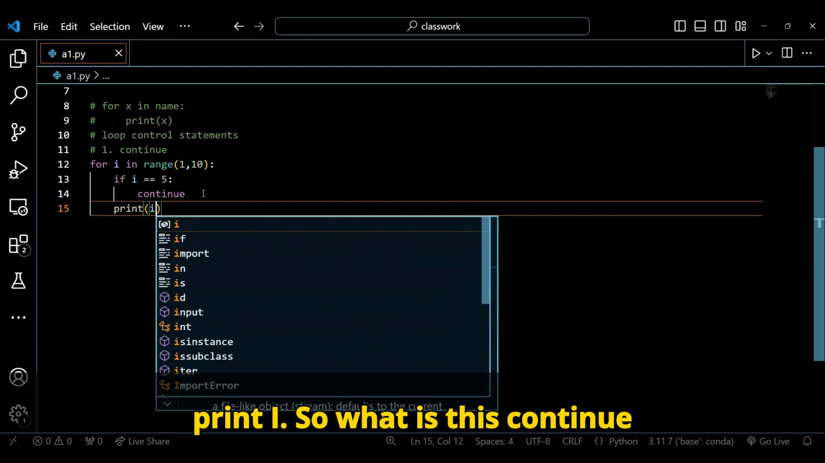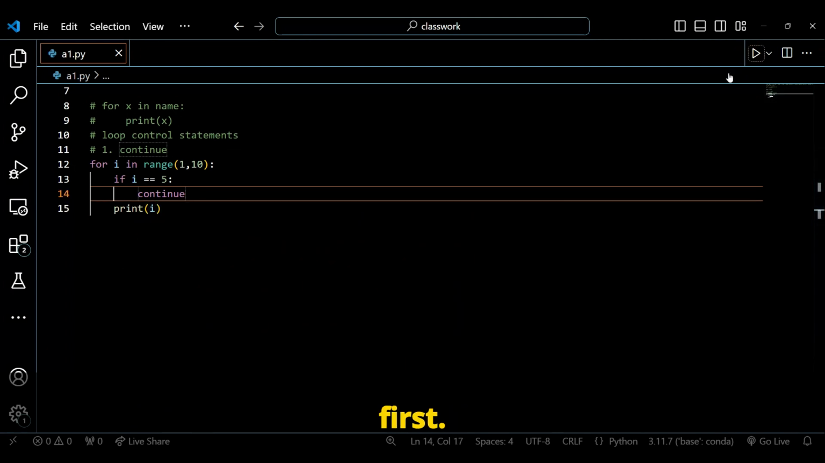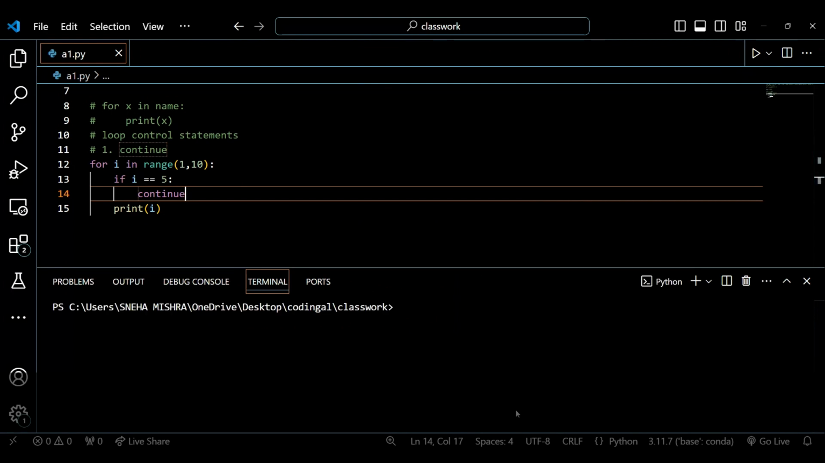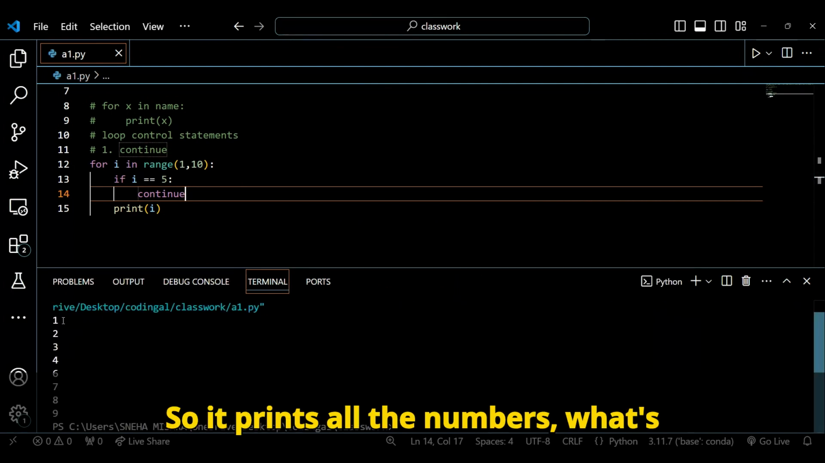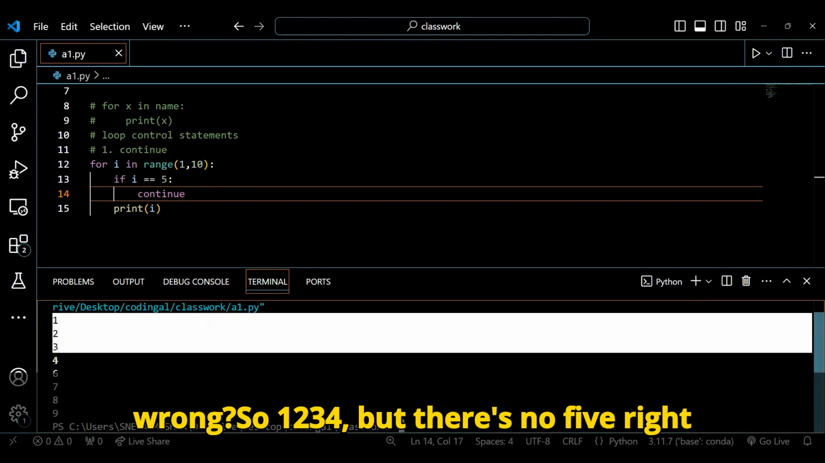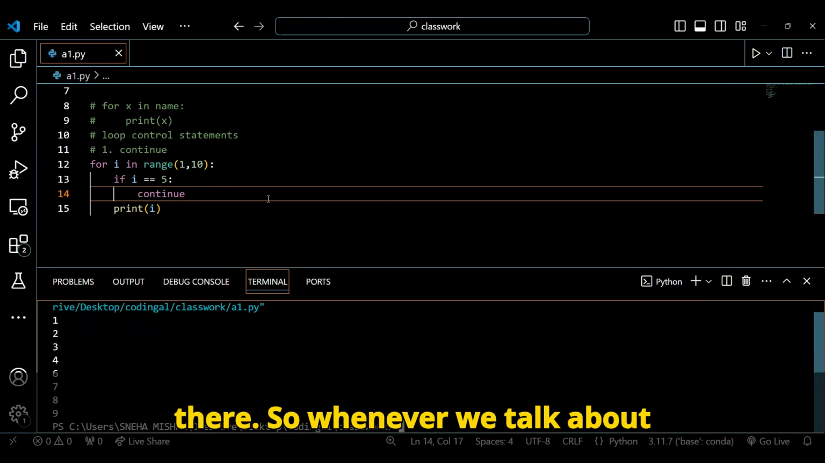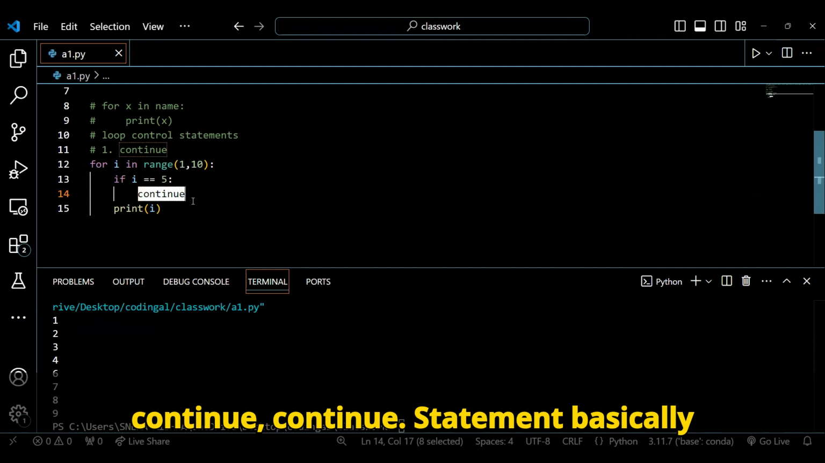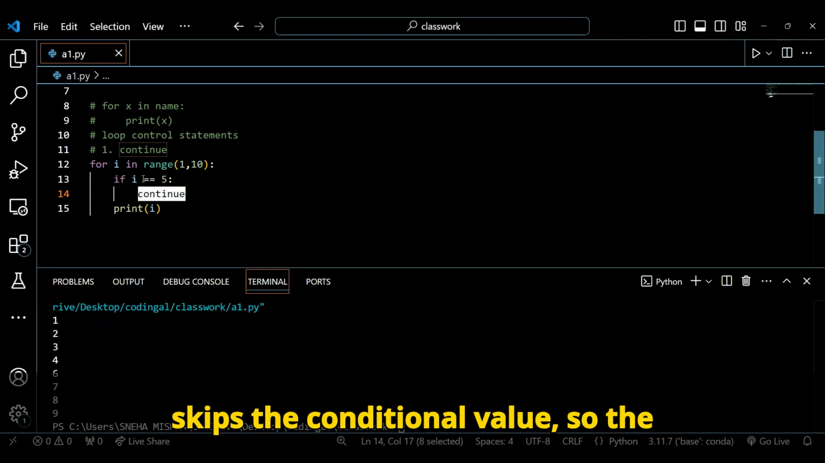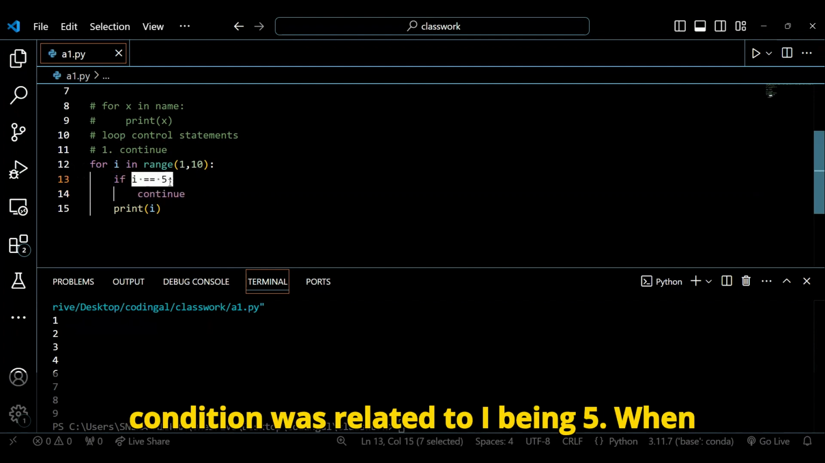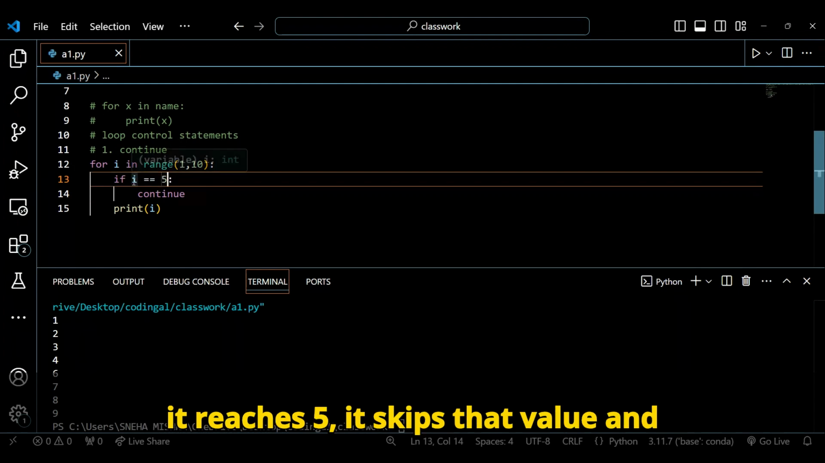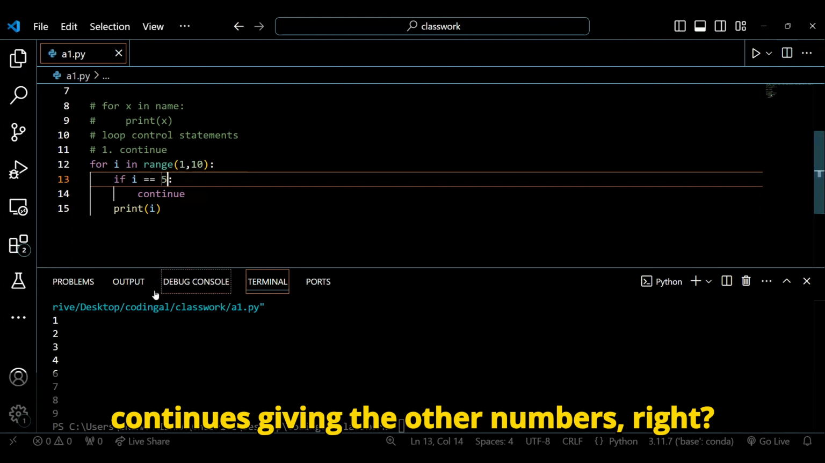So what is this continue doing in this situation? Let's run and see first. So it prints the numbers 1, 2, 3, 4, but there's no 5 right there. Whenever we talk about the continue statement, it basically skips the conditional value. The condition was related to i being 5. When it reaches 5, it skips that value and continues giving the other numbers, right?